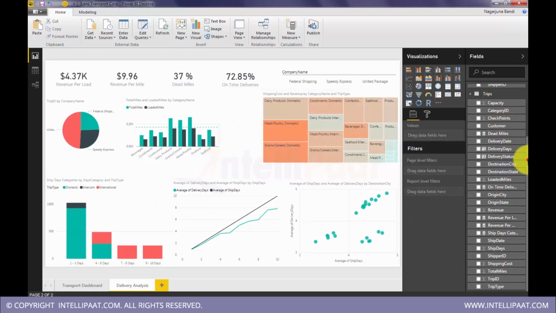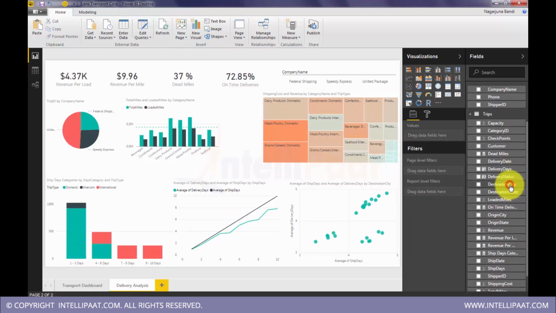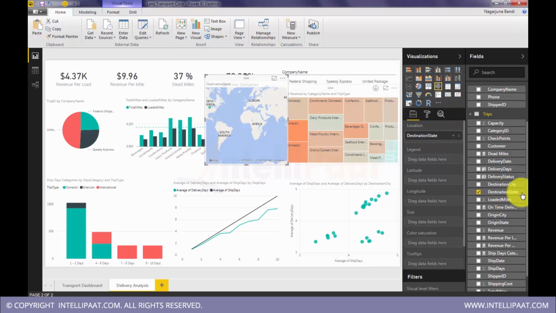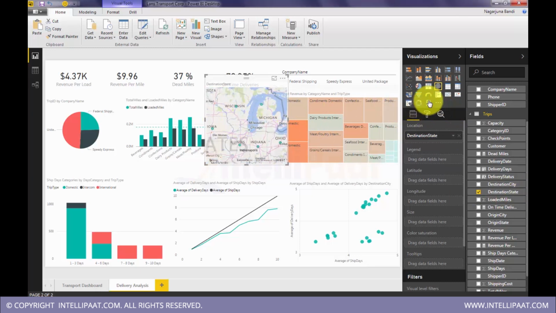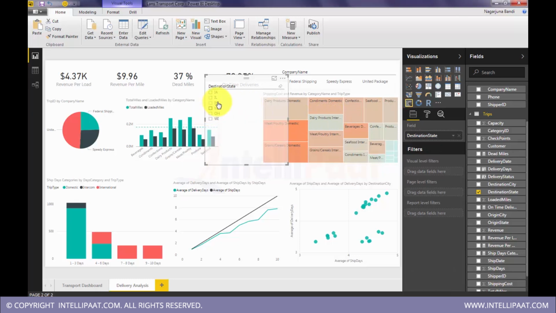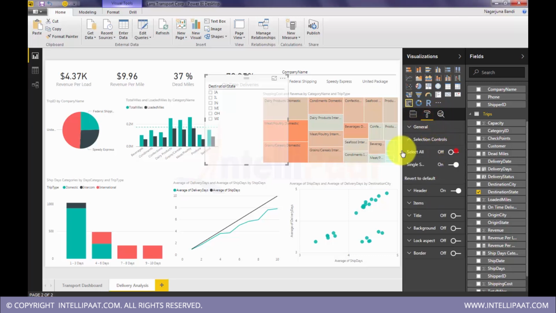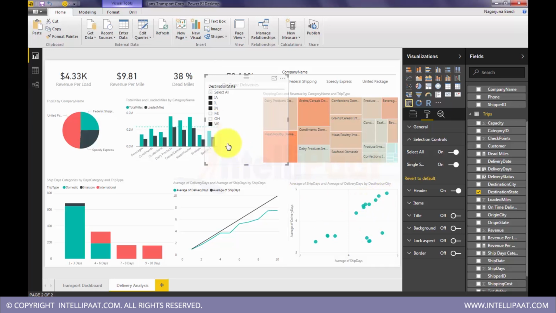based on a state. So I can go and pick destination state, put it here, and now that this is a state, auto intelligence will plot it as a map, but I want it as a filter. On this filter I can enable features like a search box if we have more values, and options like select all. At a time you can select all states and unselect the ones that you don't want to study. Your data will get changed accordingly.